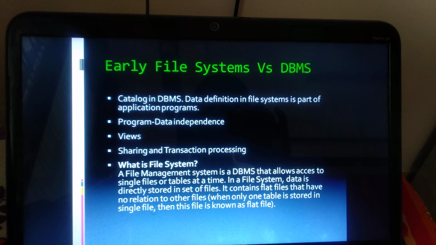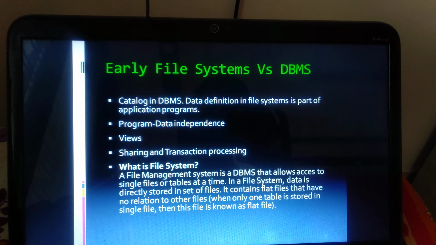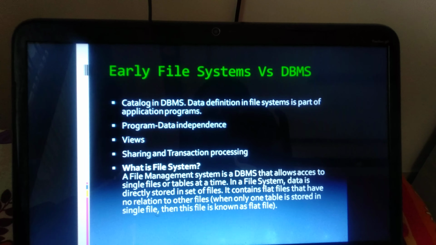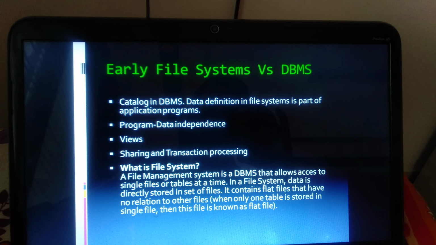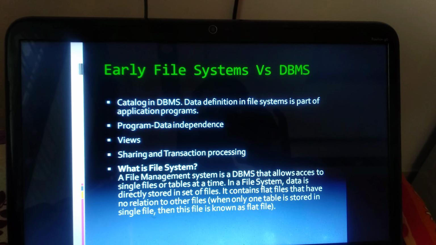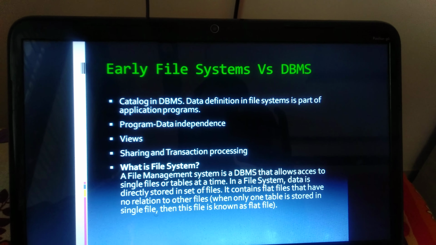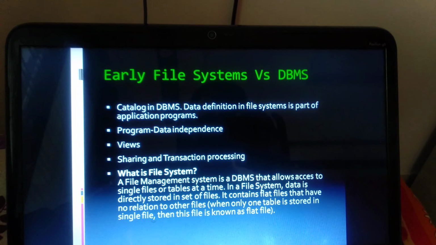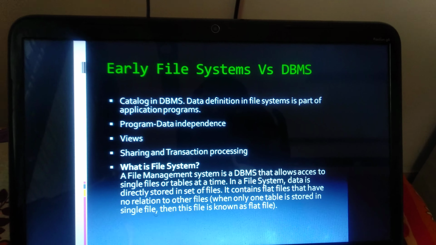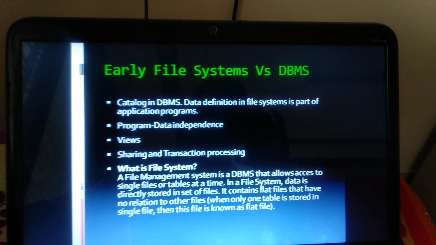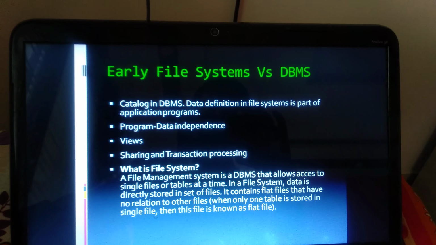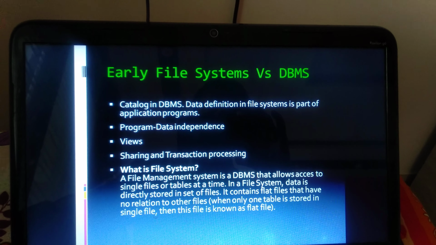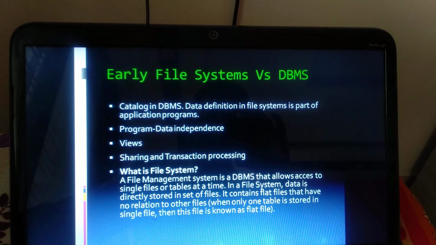Then the second point is program data independence. Next point is views. The last point is sharing and transaction processing. Using these 4 points, we can differentiate the file system from DBMS.